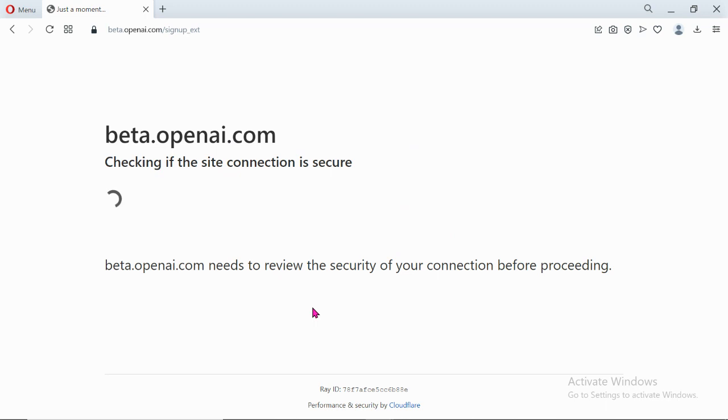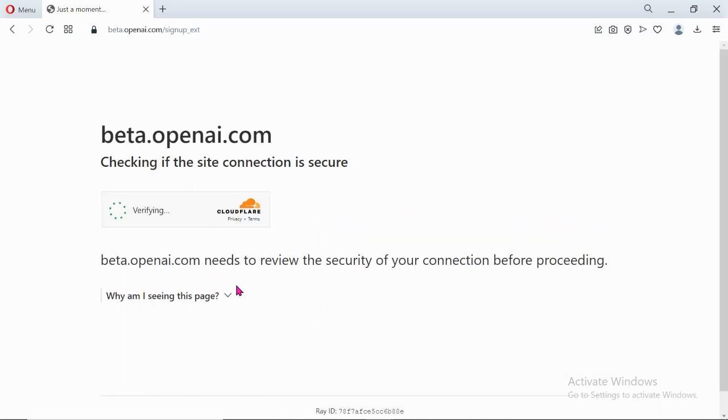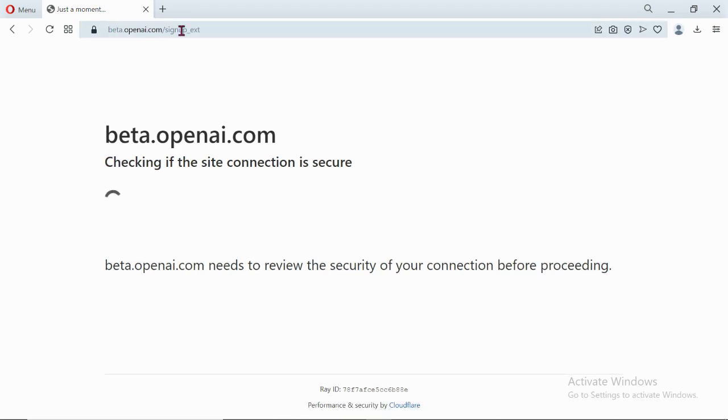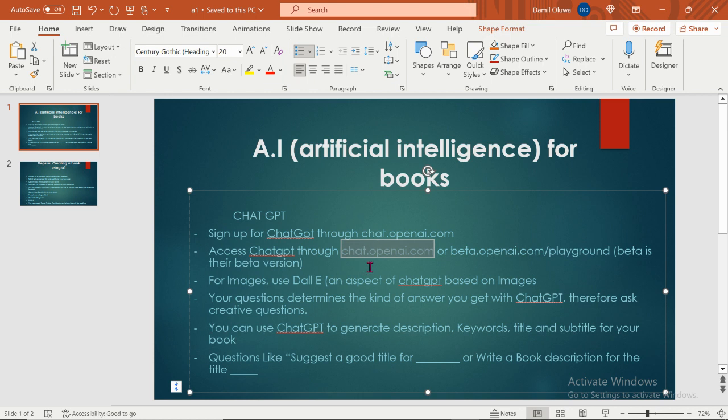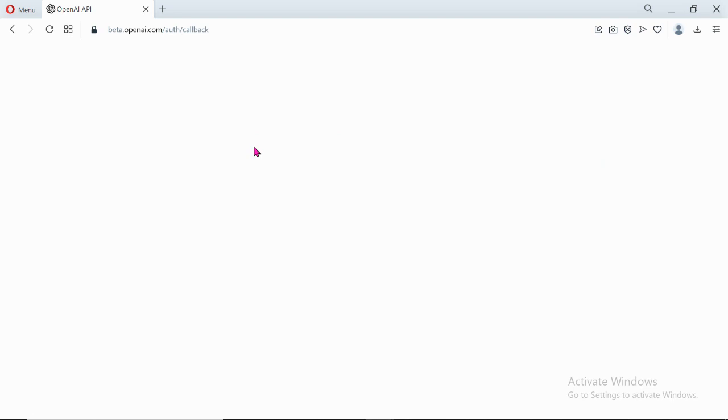Okay, this is definitely loading. So you can create your account using this. As you can see, it redirected us to the beta version, beta.openai.com, and we went to chat.openai.com. So you can create your account on any of these links. It is still the same thing. But when we get to the main work, if you use these two different websites, the results will definitely be different. That's just it.